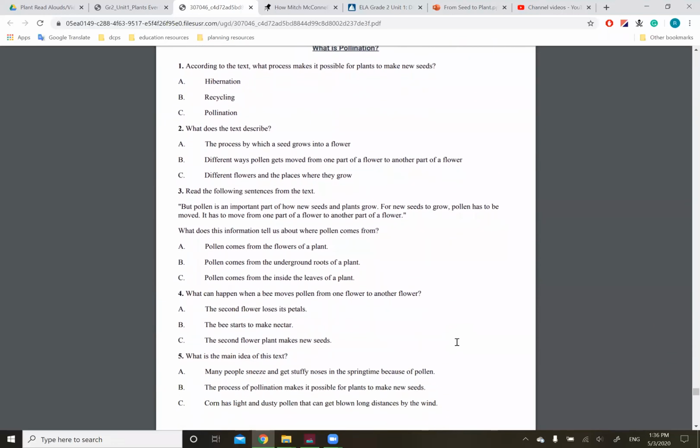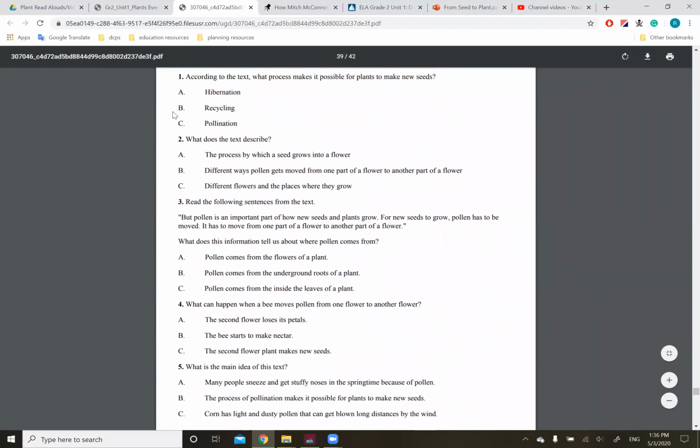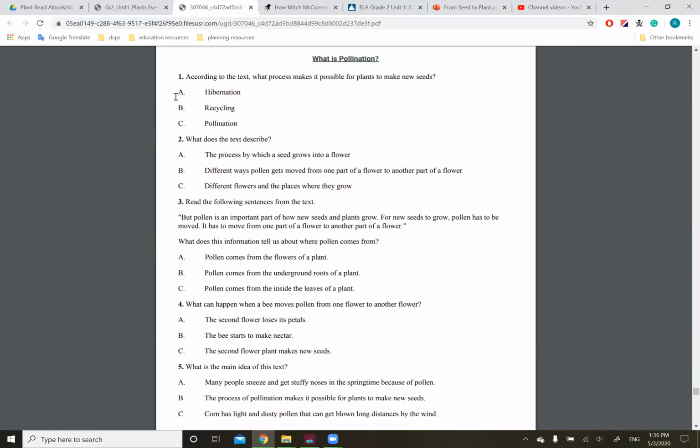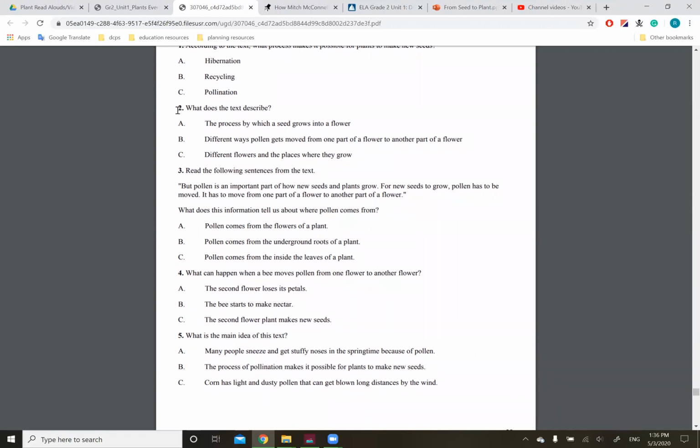Questions from today's text. Question 1. According to the text, what process makes it possible for plants to make new seeds? A. Hibernation. B. Recycling. C. Pollination.